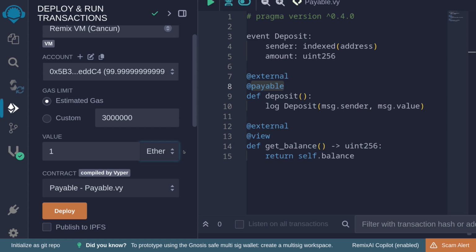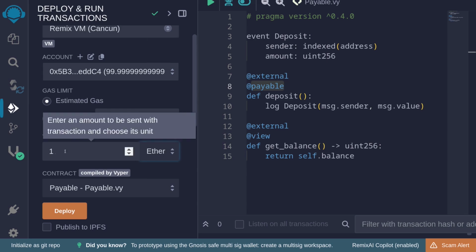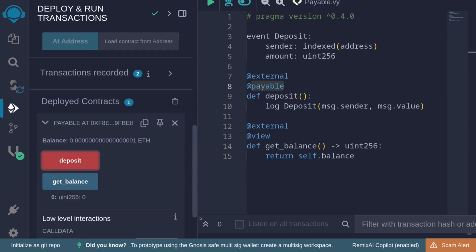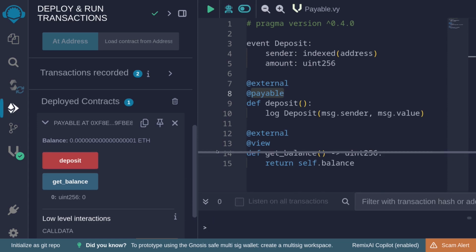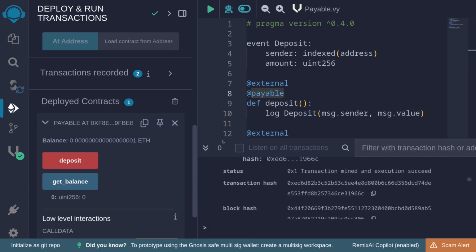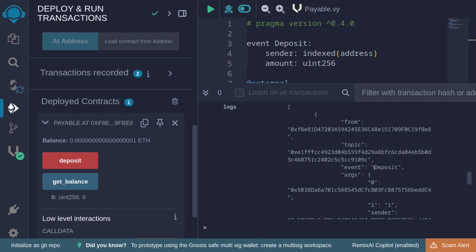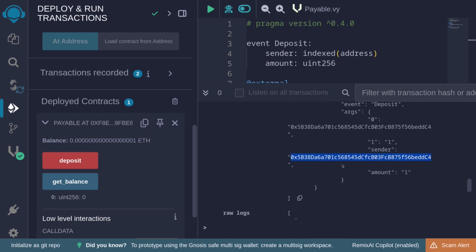Now, it's a little bit confusing, but Ether also refers to a unit. Ether will be 10 to the 18. So if you wanted to send 1 Ether, you're actually sending 10 to the 18. To show you this, let's first send 1 Wei, and then call the function deposit, check the transaction logs, open the transaction details, and then look for the logs. Over here, you can see that the event Deposit was logged. The sender is this address, and the amount is 1.